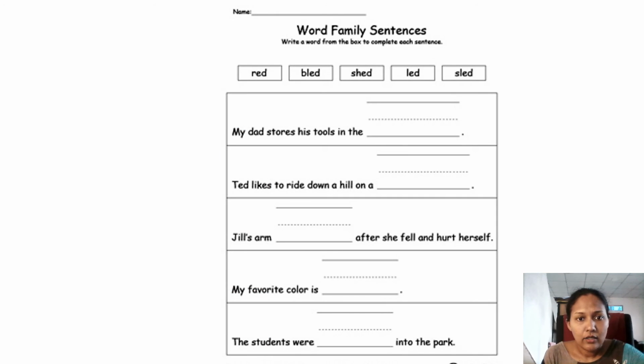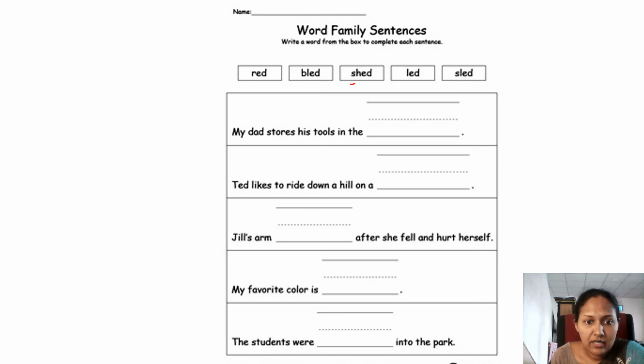Right, in here you have word family sentences. Write a word from the box to complete each sentence. Sentence you have to read, then find the proper word to fill this blank, right? My dad stores his tools in the, where do we store the tools? In the shed. Where does Dad store the tools? In the shed. In the shed. My dad stores his tools in the shed. Right? So shed, S-H-E-D.